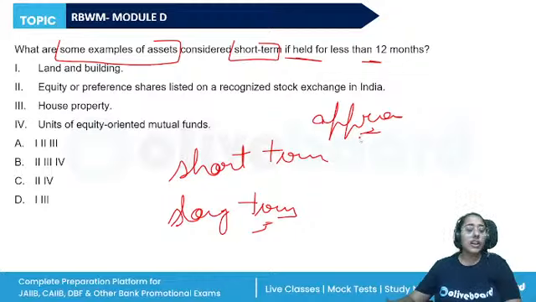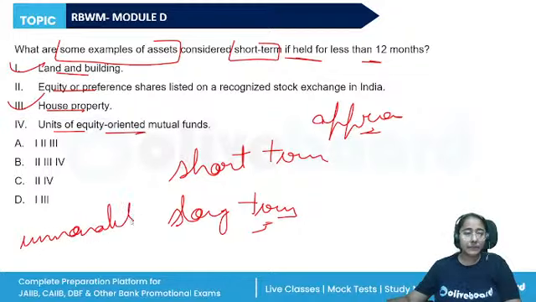So which are these assets? Land and building, equity or preference shares, house property, units of equity oriented mutual funds. So land and building come under the immovable property, right? Immovable property, the applicable period to be considered as short term is 24 months.